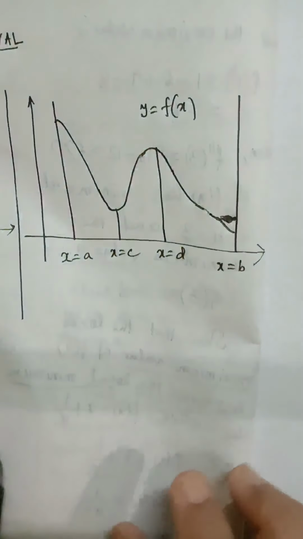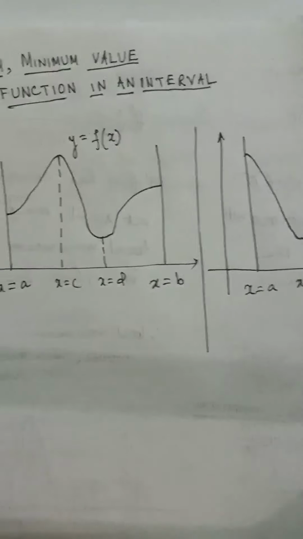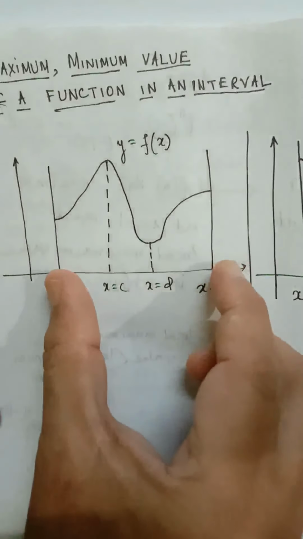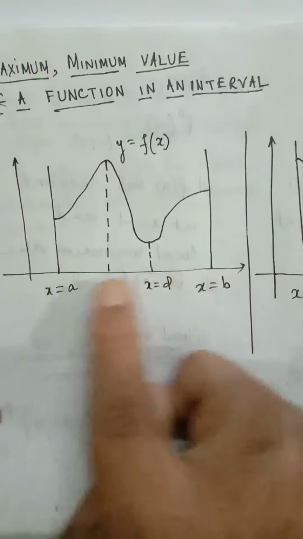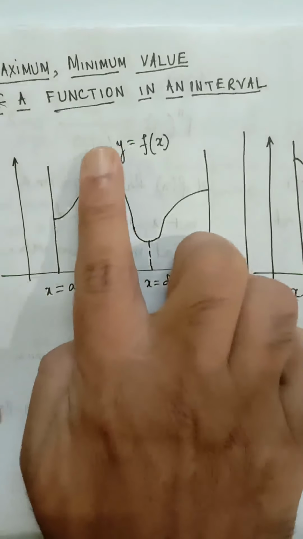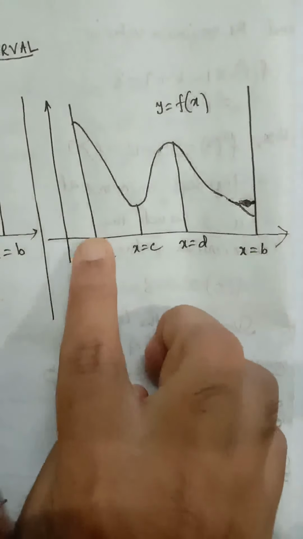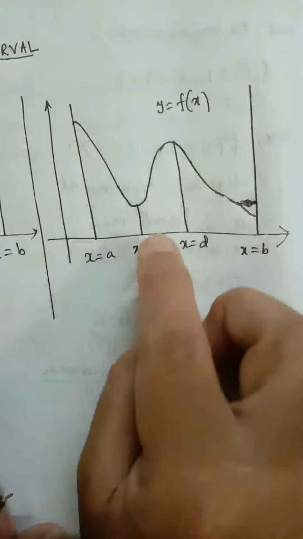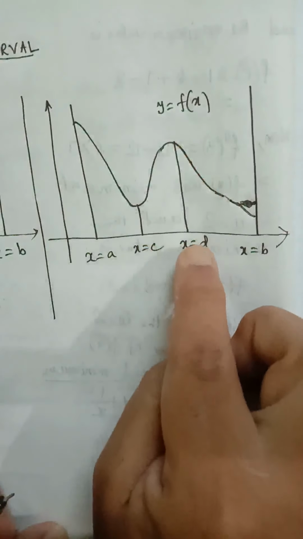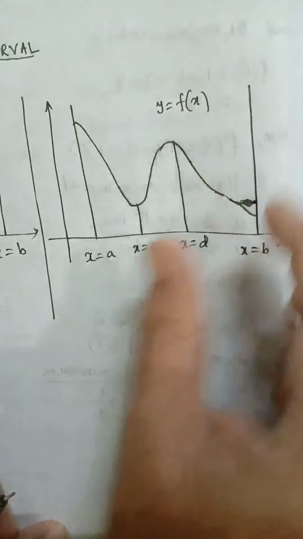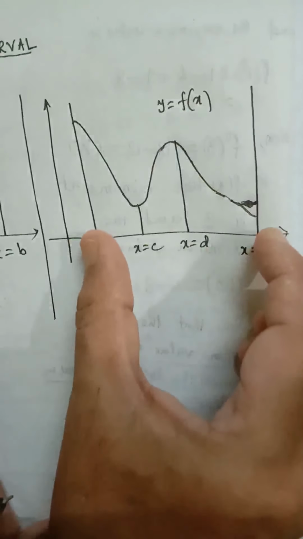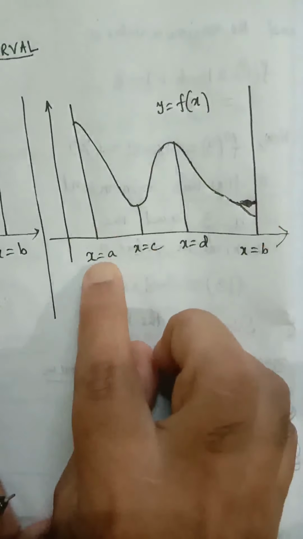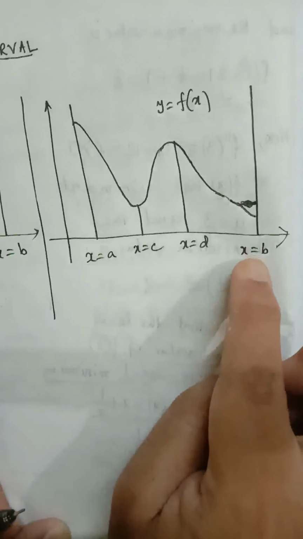So what we have observed is that a function can have its maximum or minimum value in between x equal to a and x equal to b, where the function has local maxima or local minima, or at the end points. This function has local maxima at x equal to d, but this is not the maximum value of the function in this interval. The maximum value of the function is attained at x equal to a and the minimum value is attained at x equal to b.